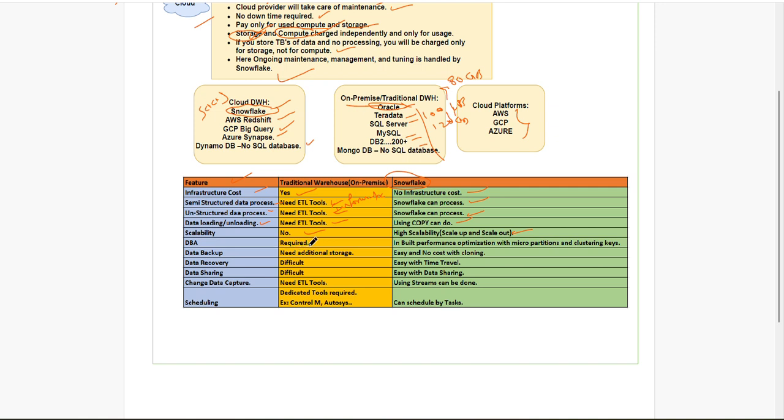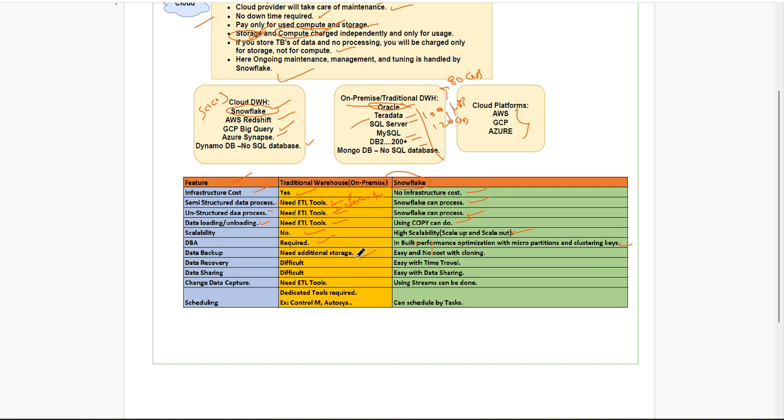A DBA is required for on-premises. Here not required, because performance optimization is taken care of by Snowflake. Backups on-premises need additional storage.